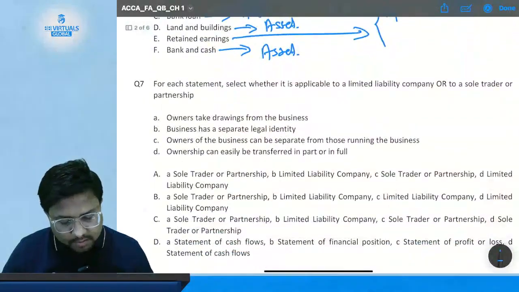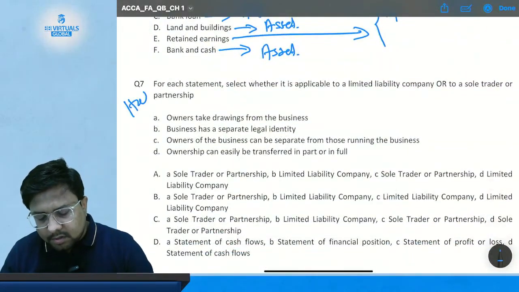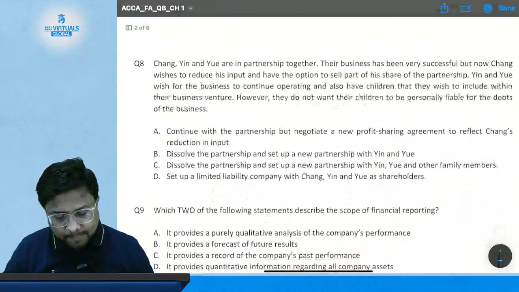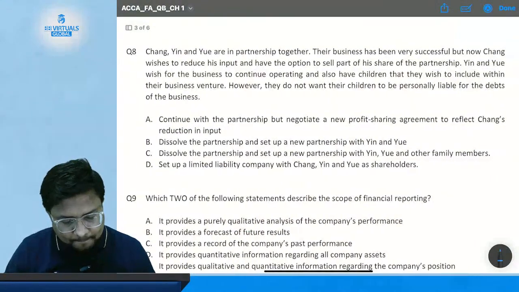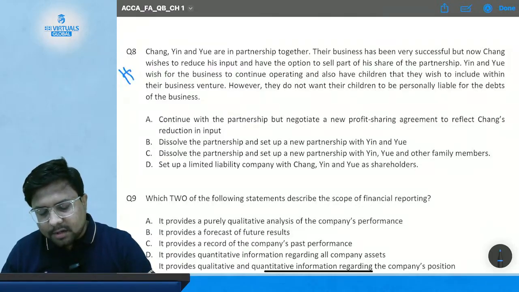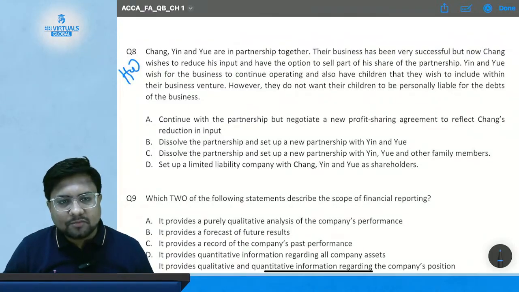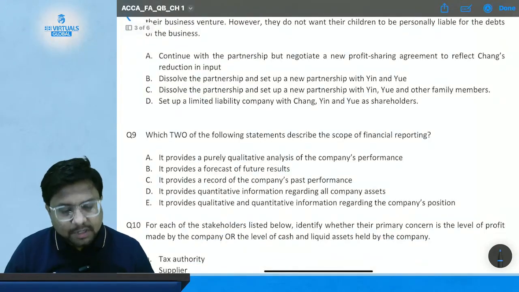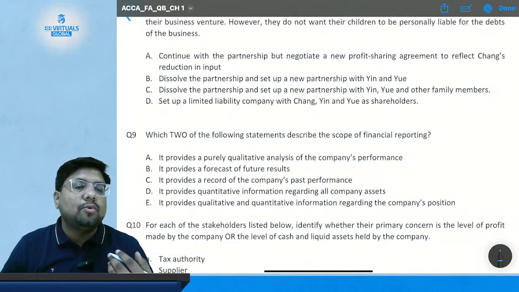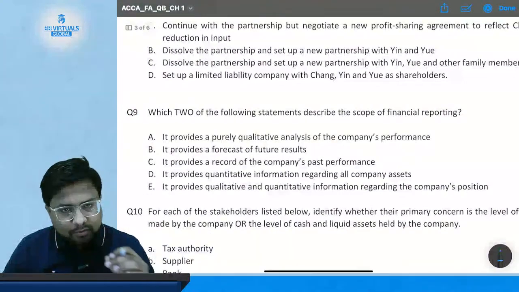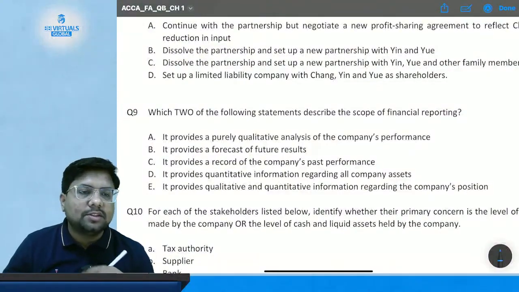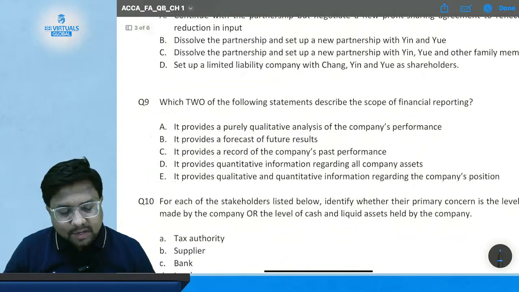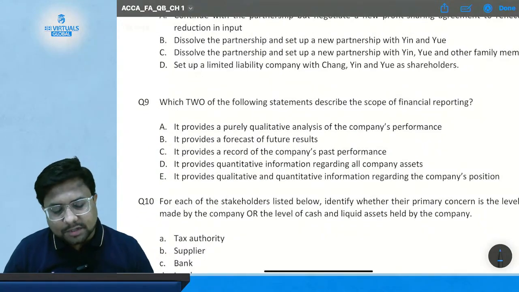Then again you have question 7 as homework. Question number 8. And if you have any doubt, please feel free to contact me. I know you will have certain doubts while solving these questions, and that's good, because if you don't solve questions on your own, and if I solve all the questions in the class, you will not be able to understand everything. So solving the questions is important at home.